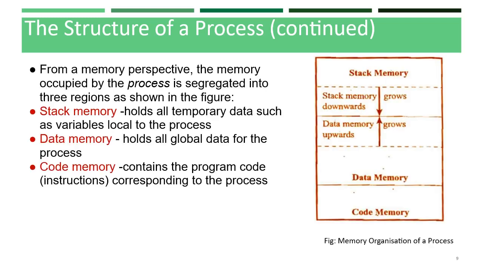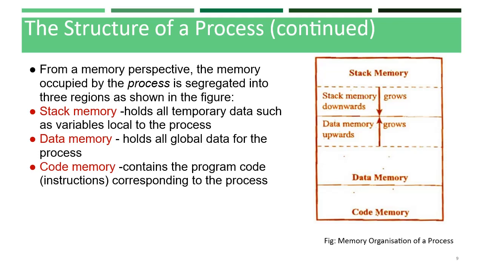From a memory perspective, the memory occupied by the process is segregated into three regions, namely stack memory, data memory, and code memory. Stack memory holds all temporary data such as variables local to the process. Data memory holds all global data for the process.